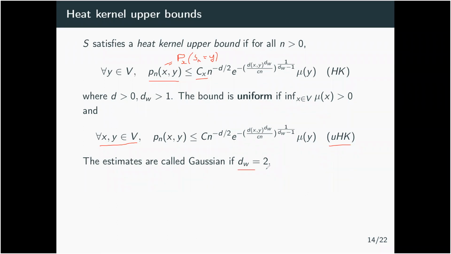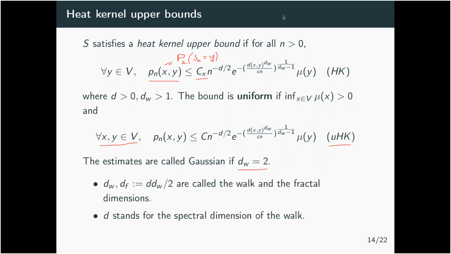When d_w is 2, it's the standard Gaussian heat kernel estimate, where here you take a square in the distance, and here you will get 1. More generally, this kind of estimate, where d_w can be larger than 2, can happen for fractal graphs.